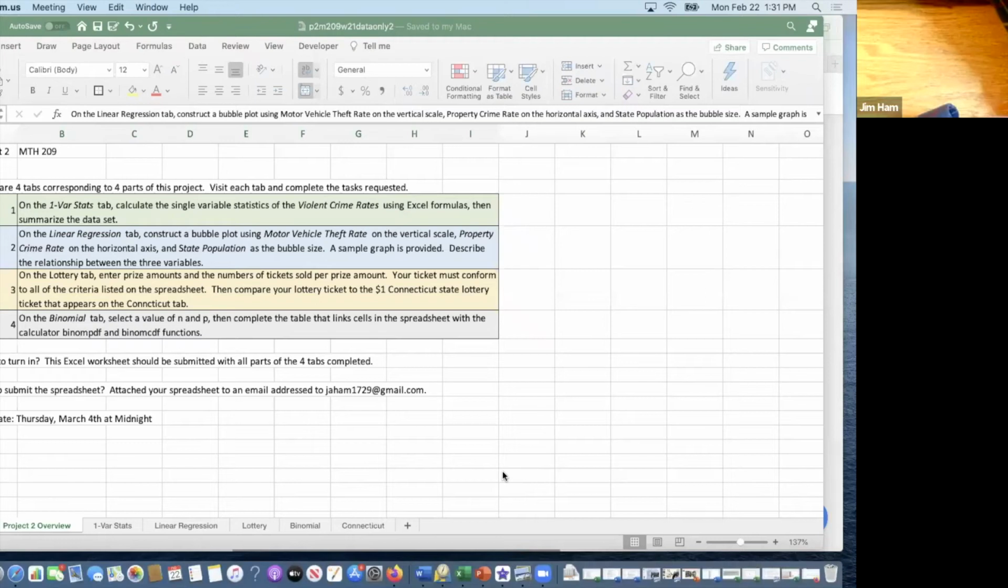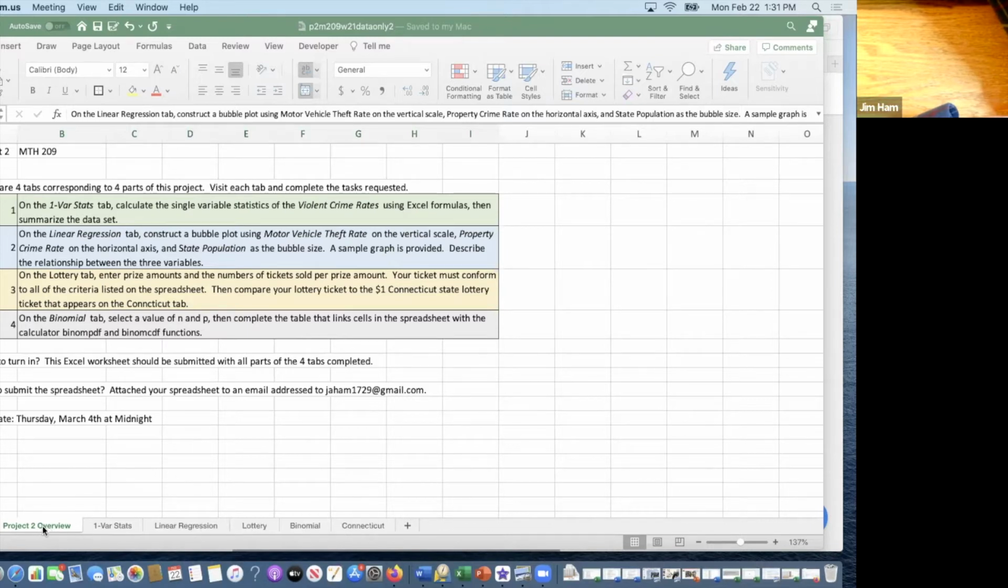Okay, here's what project number 2 looks like. You'll see there's 5 tabs. Yeah, it looks like there's 6 tabs down here. But the actual work will appear in one variable statistics, linear regression, lottery, and binomial. Many different topics related to what we've done so far.